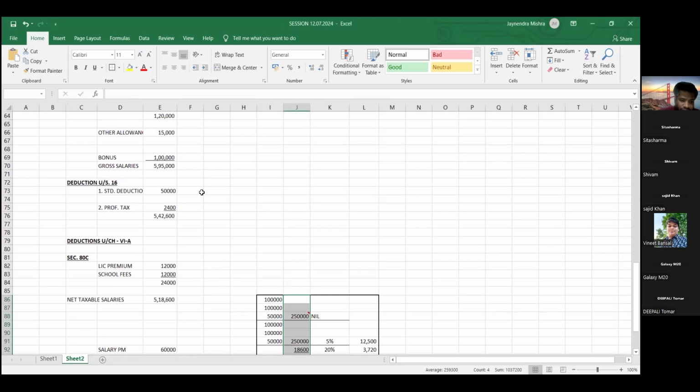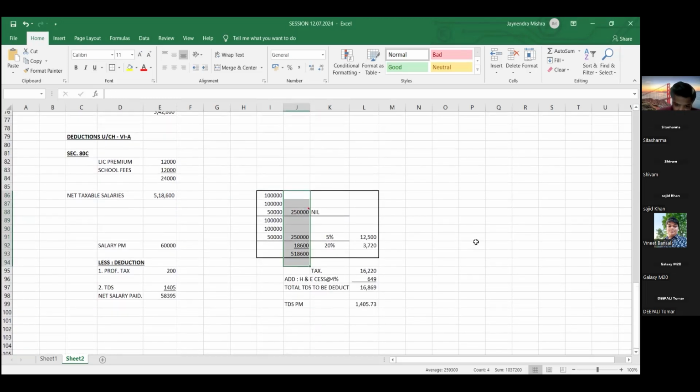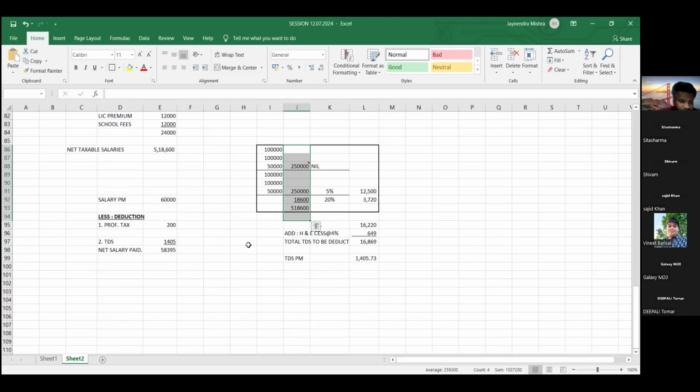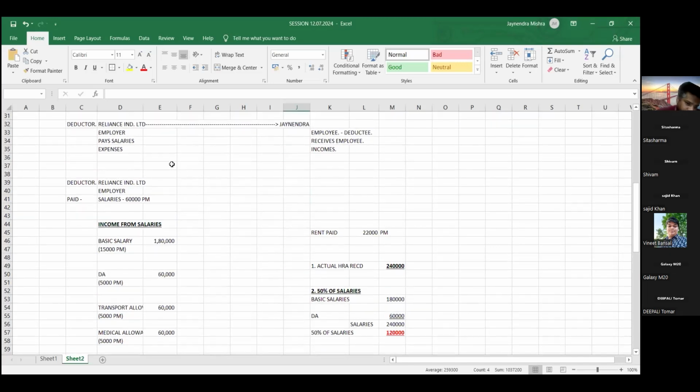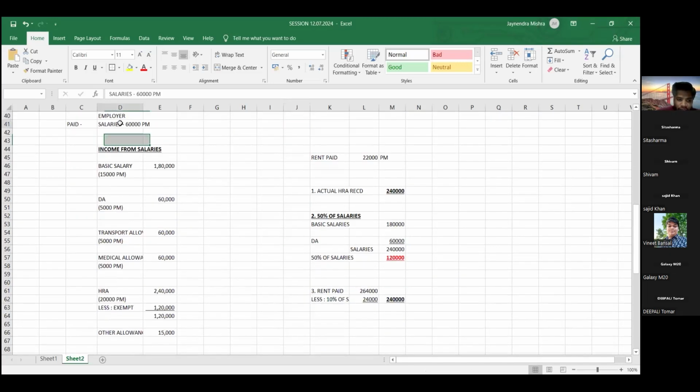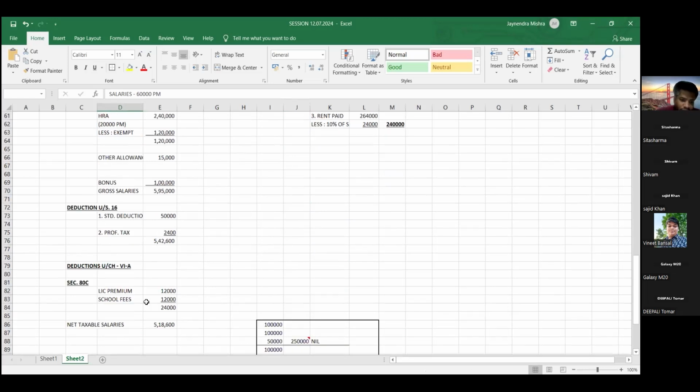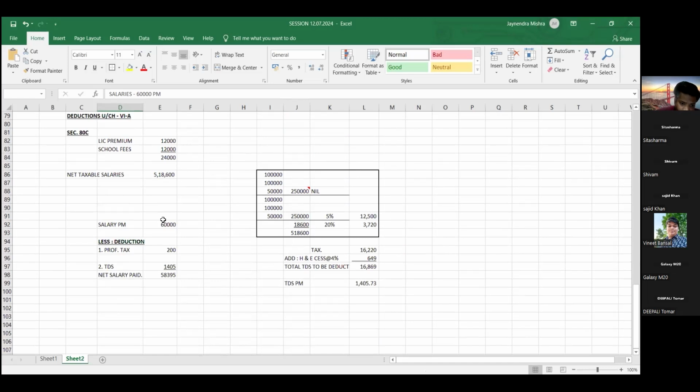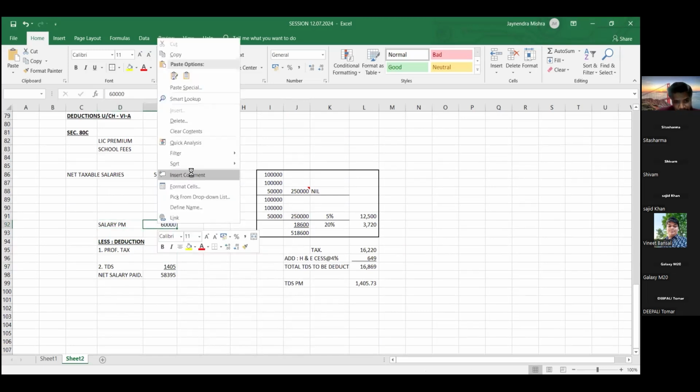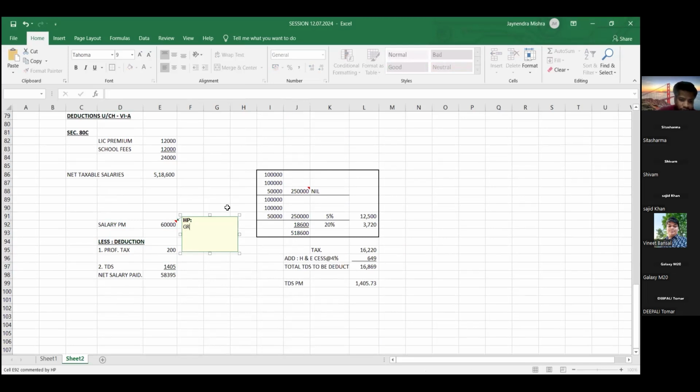Now, friends, we have done the calculation. As per the calculation, TDS per month we arrived at 1,405. In the example we took, the monthly salary we were paying was 60,000. 60,000 is the gross salary. 200 professional tax is deducted from the employee salary, along with TDS of 1,405.